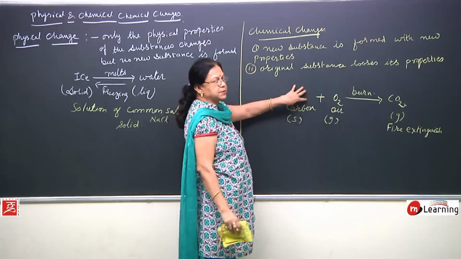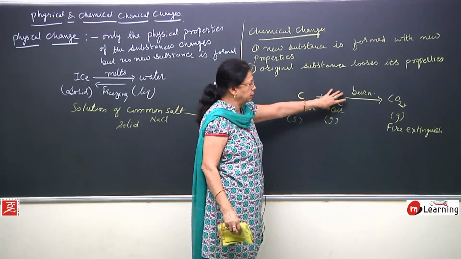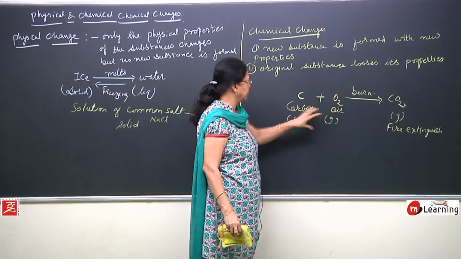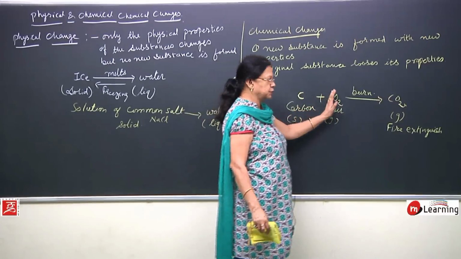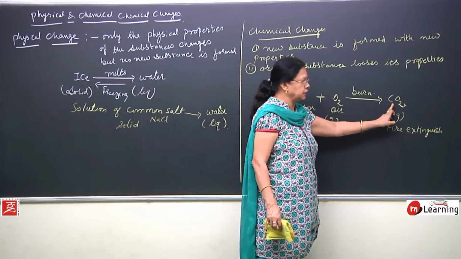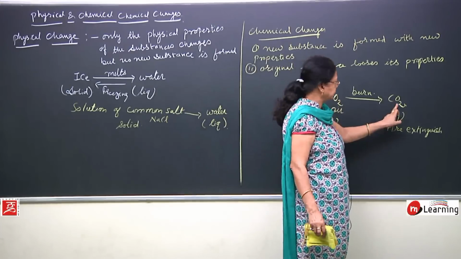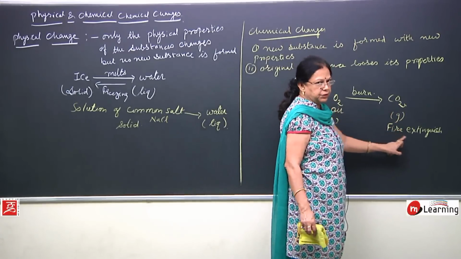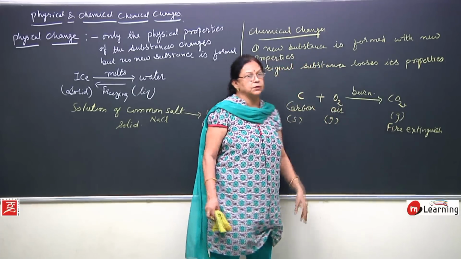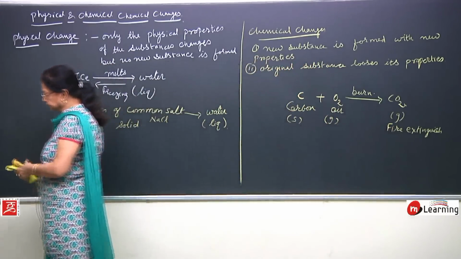What is the original substance here? Carbon and oxygen. Oxygen is a supporter of burning or fire. If you burn anything, then it supports burning. But this is the property, and here the product which is formed, that is carbon dioxide, it extinguishes fire. So, the original substance loses its property.